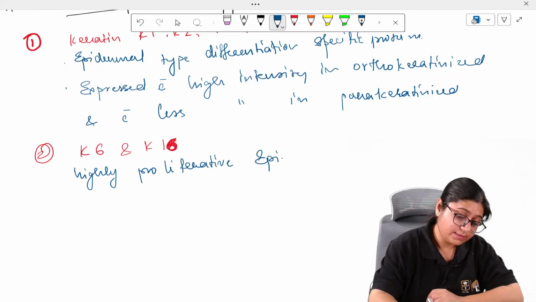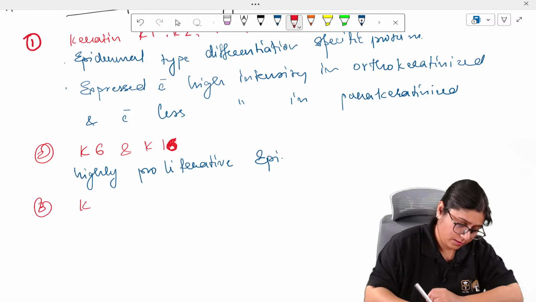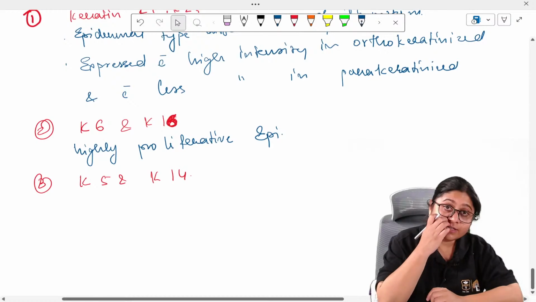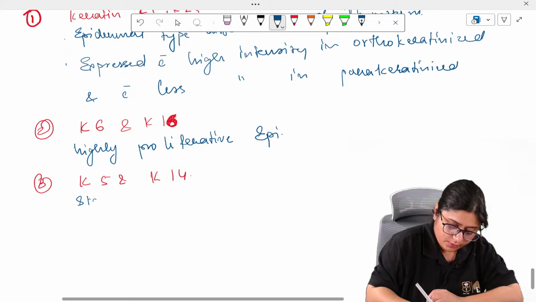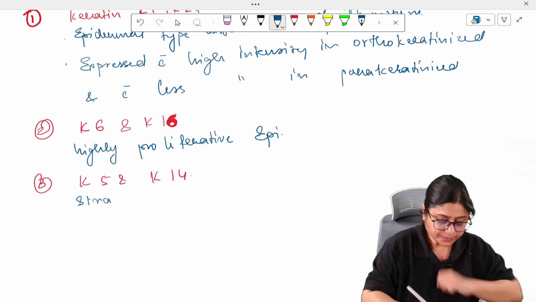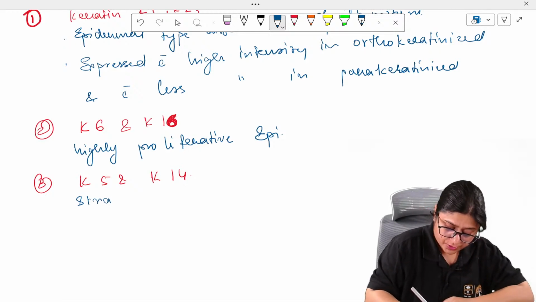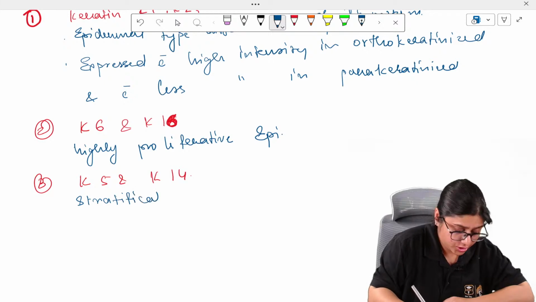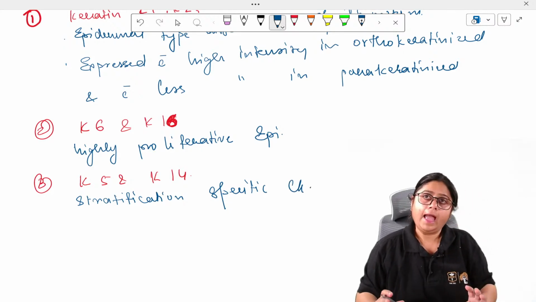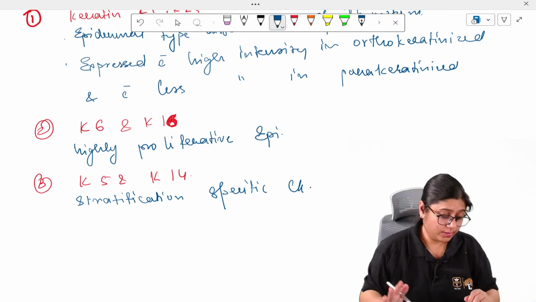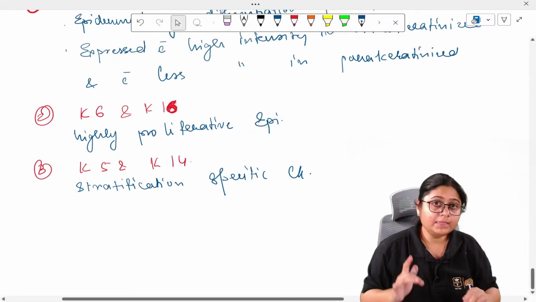Okay, next is K5 and K14. They are stratification specific cytokeratins, and they are also present in the outer oral epithelium only. Remember that.